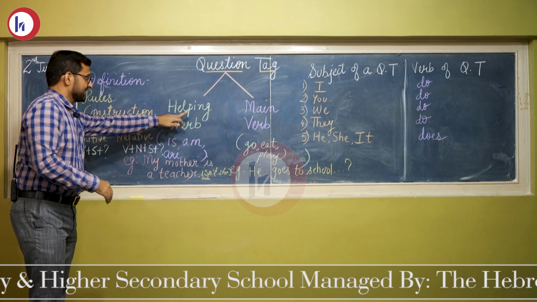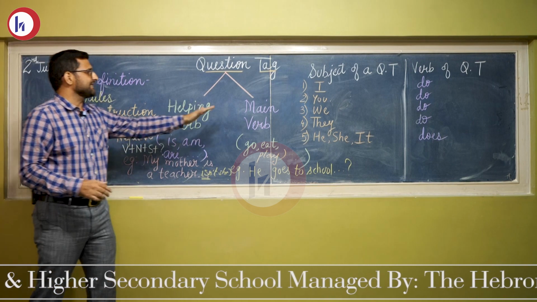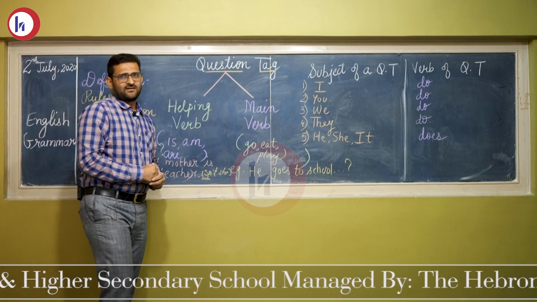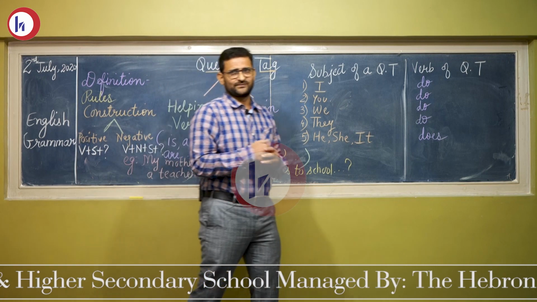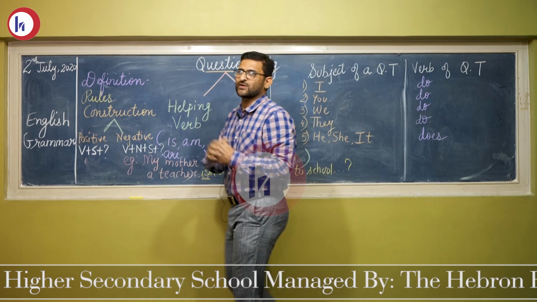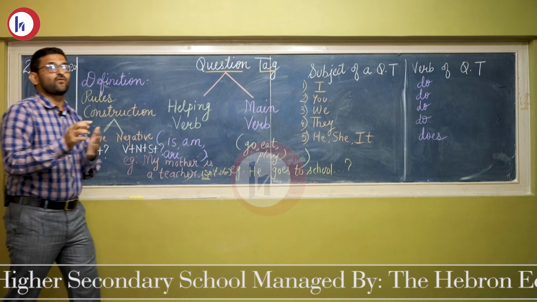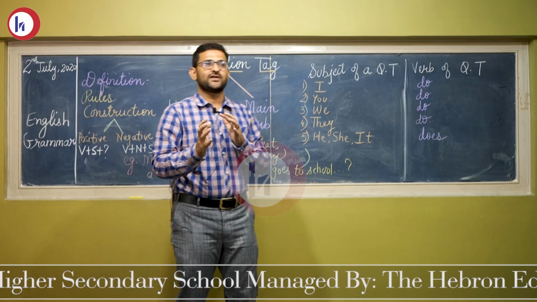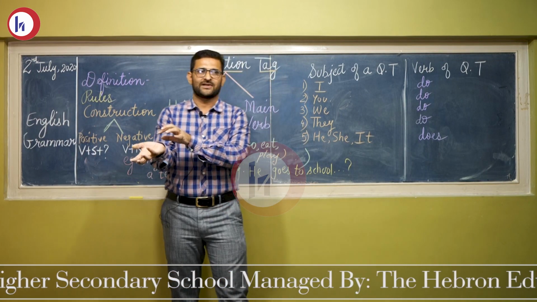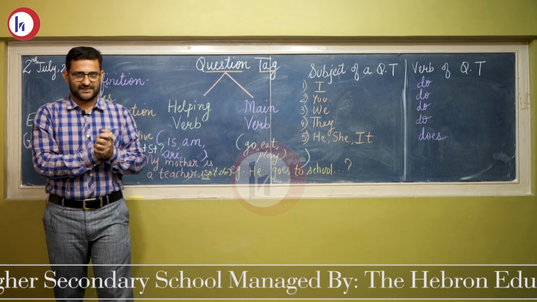Now we know that sentences are of two types, the sentences with a helping verb and sentences with a main verb. What are the helping verbs? We have some verbs that help to form or construct a sentence, like is, am, are, was, were, can, could, shall, should. Some are also called modal auxiliaries, like can, shall, should.